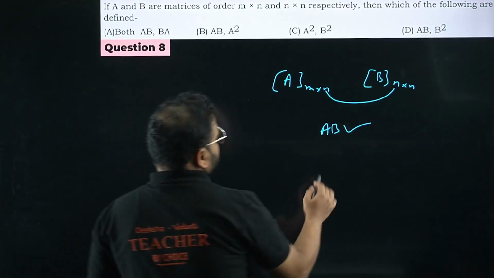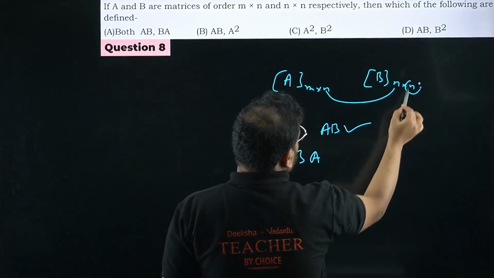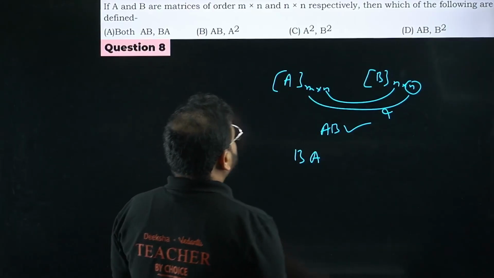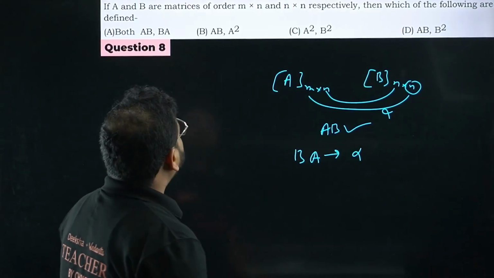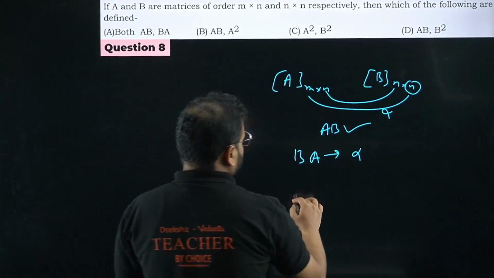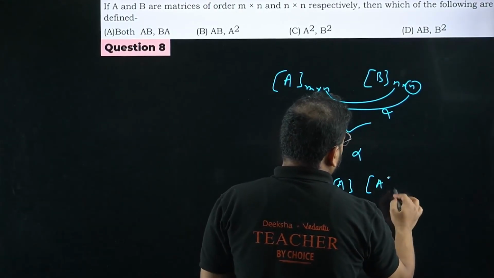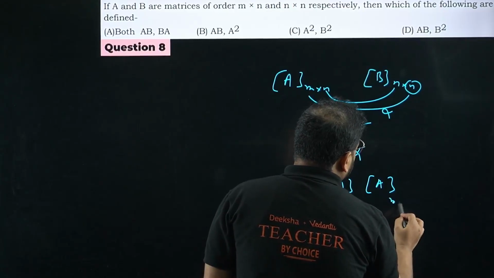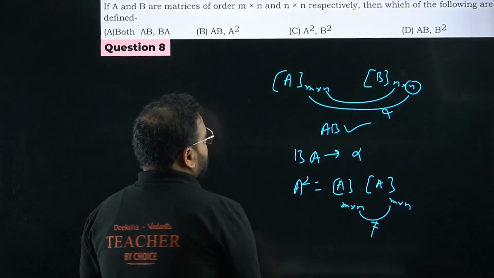What about BA, bacha? For BA, this n is not equal to m, so it is not defined. BA is not defined, okay? So I can say BA not possible. So AB is possible, BA is not possible. What about A square? A square not possible, sir. If I'm writing A square, it will become A into A, right? What I have? M cross n into m cross n. So not possible, no? N and m are not equal, so not possible. So A square also not possible.